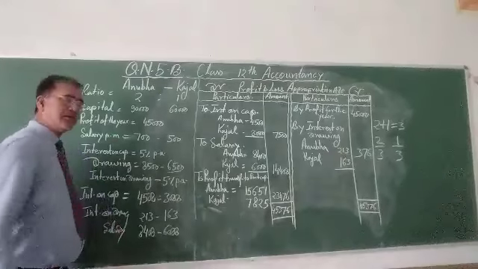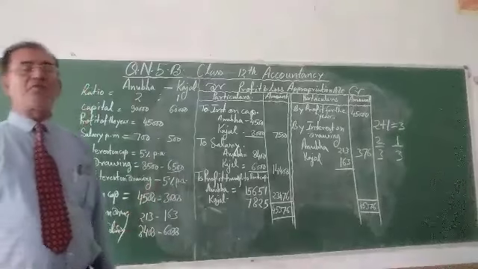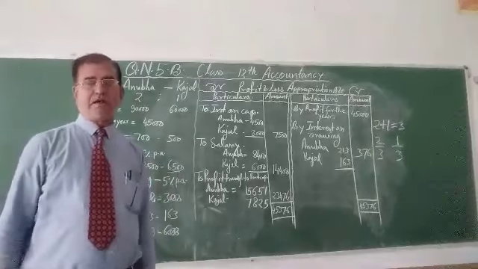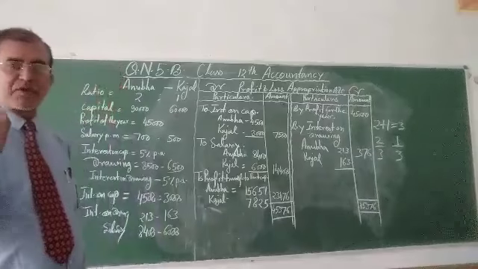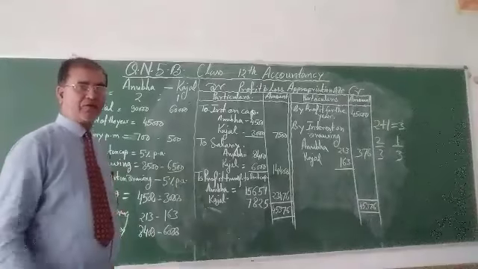Now you have to prepare the profit and loss appropriation account and partners' capital accounts.